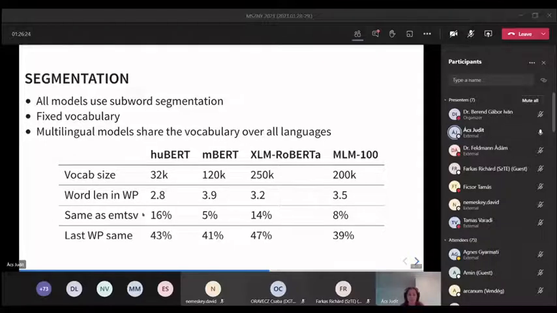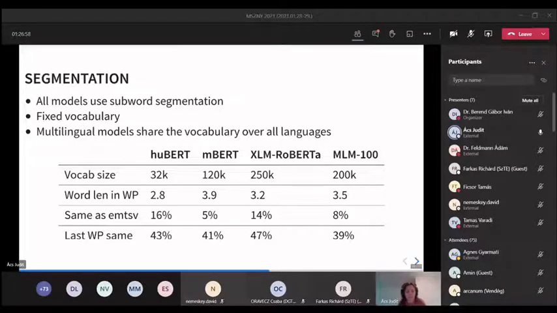EMTSV's segmentation. Of course, exact matching is very rare, so we only had it in 16% of the cases, and surprisingly XLM-RoBERTa is pretty close. We also computed the proportion of word types where the last word piece is the same, because Hungarian morphology tends to concentrate at the end of the word. HuBERT has almost the highest one. Actually, XLM-RoBERTa has a higher one, 47%